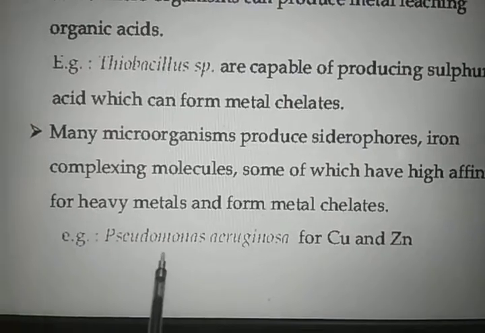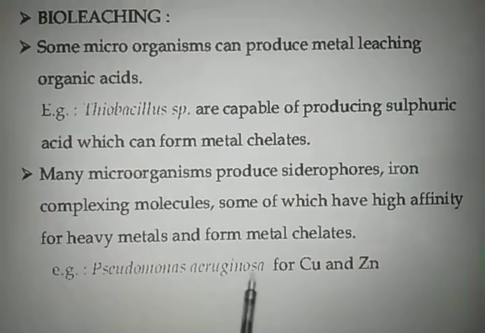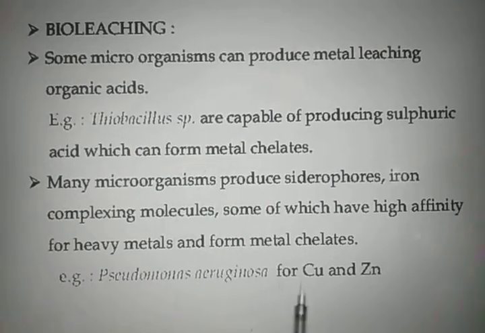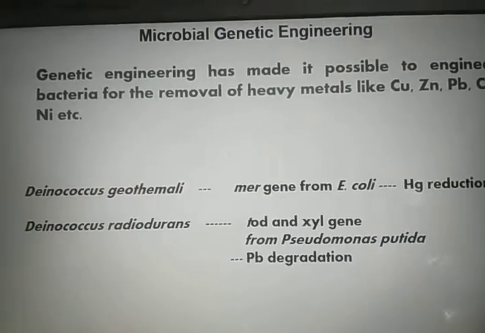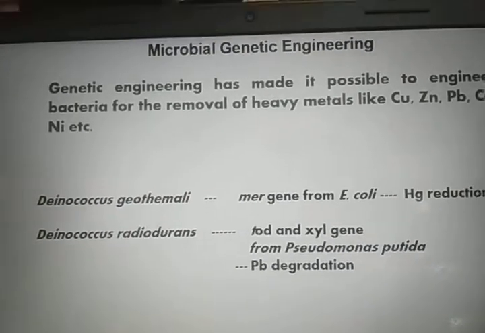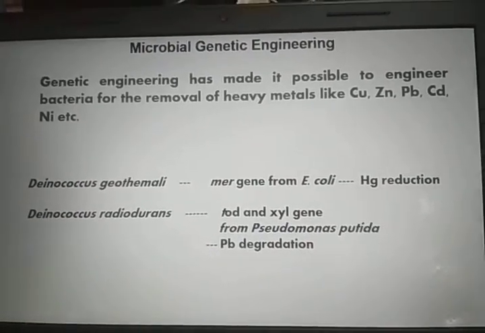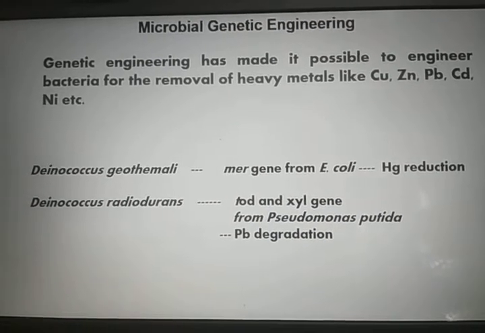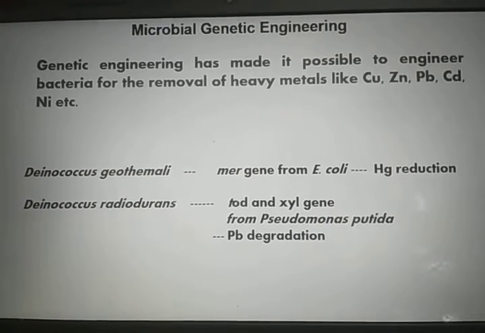Similarly, Pseudomonas aeruginosa is used for the bioleaching of copper and zinc from their ores. With further advancement of recombinant DNA technology, it has become possible to engineer bacteria for the removal of heavy metals like copper, zinc, lead, cadmium and nickel.